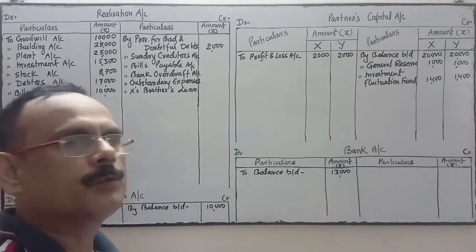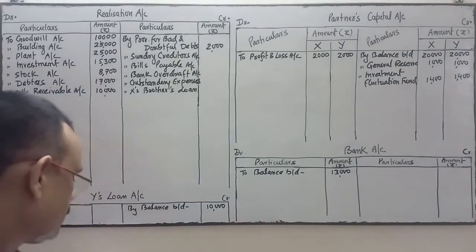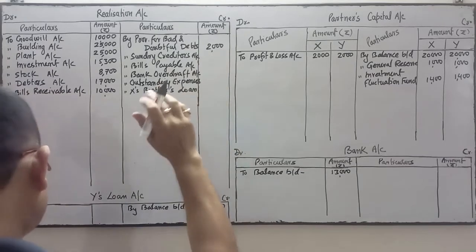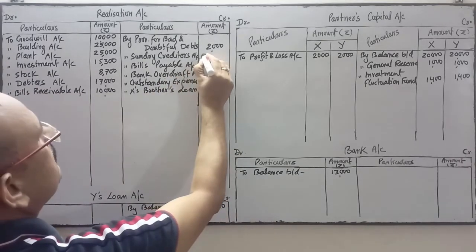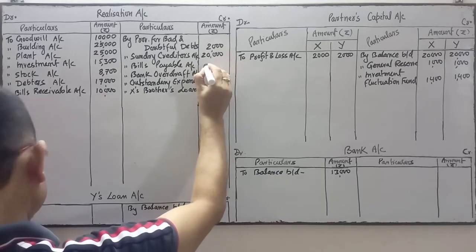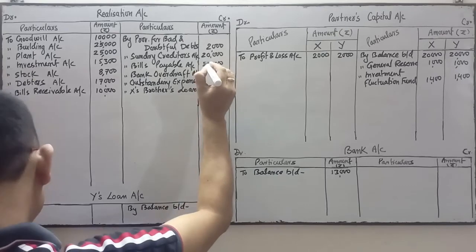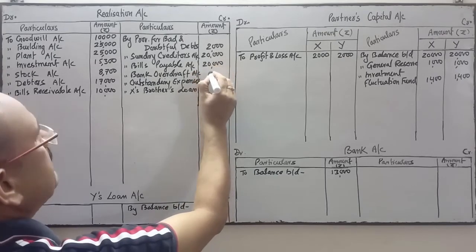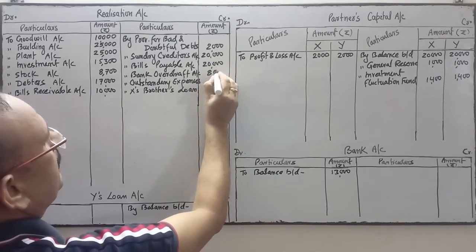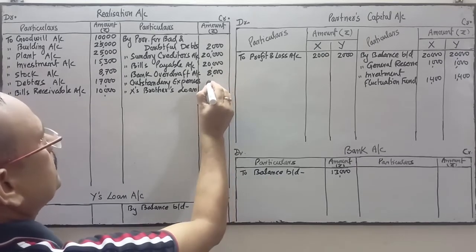2800 will be divided 1:1, half and half. Now we'll put the amounts. Sundry creditors is 20,000. Bills payable is 20,000. Thereafter, the bank overdraft is 8,000. Thereafter, the outstanding expenses are 2,000.